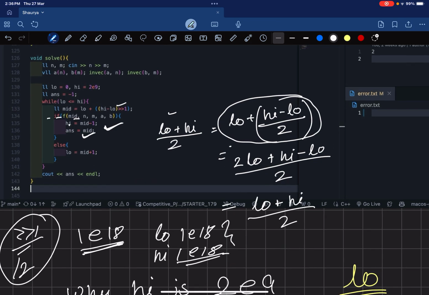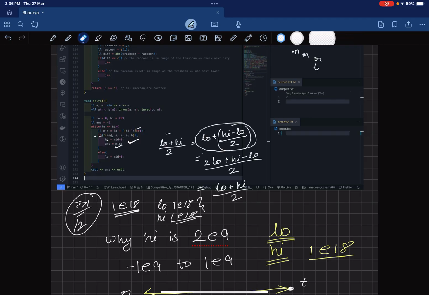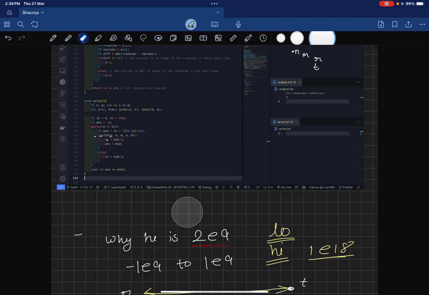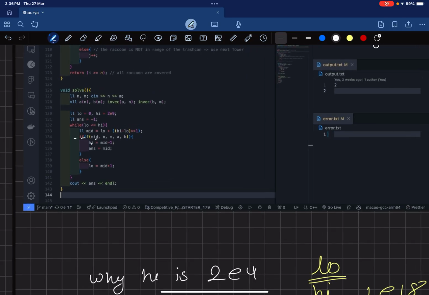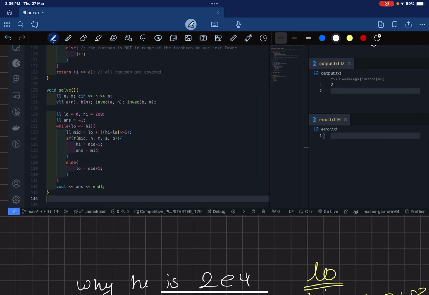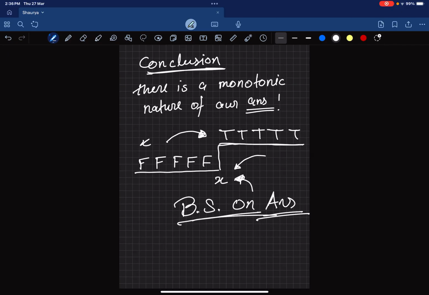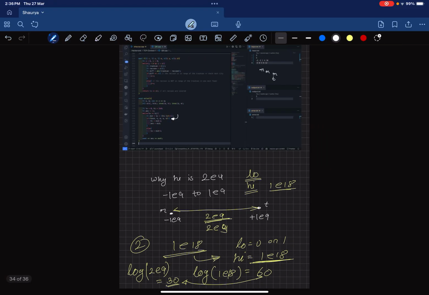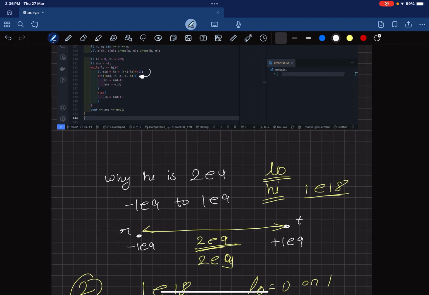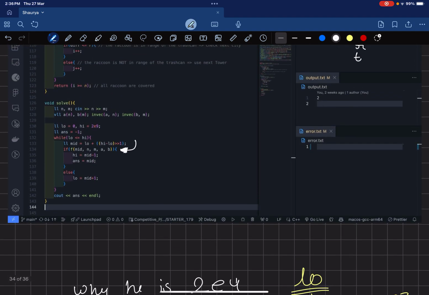Okay, let me just clear it once. So now I'm calling my predicate function. If it returns true, that means we are able to feed the raccoon, right? And then we will move our pointer over here. We want to find the minimum value, right? So if it has returned a true, that means we were able to feed the raccoon. Now we want to find a more minimum answer. So we will move our high pointer to mid minus 1, and we will store the answer as mid.